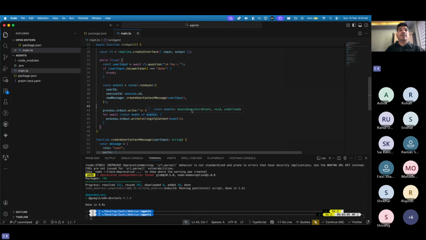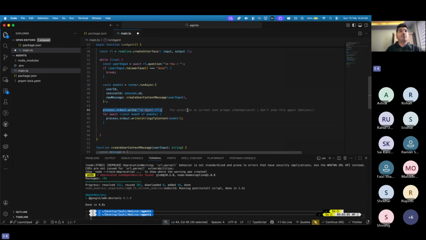Because this is an async generator, can you see? To use an async generator, you need to make sure you are awaiting it. That's why it was important. I was thinking, why is it throwing an error? So now we have this await with this event. Whatever events you have in the loop, it is going to show here as a string message on your CLI. I think that's pretty much it. But maybe let me also add one line, so that after every message we have a blank line. I think we can get it from here, if I'm not wrong. Okay, so this is what we now have.